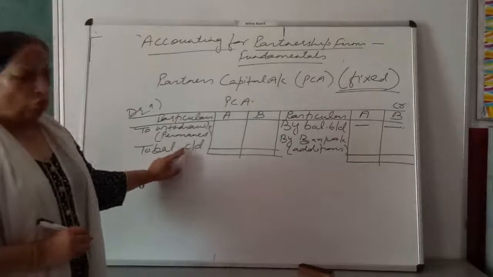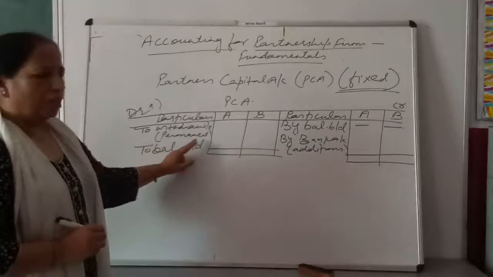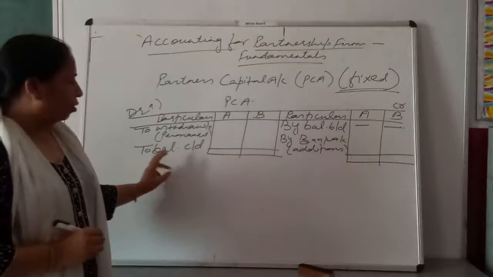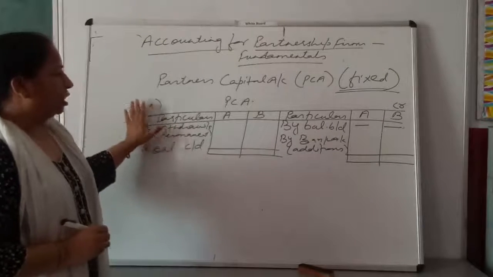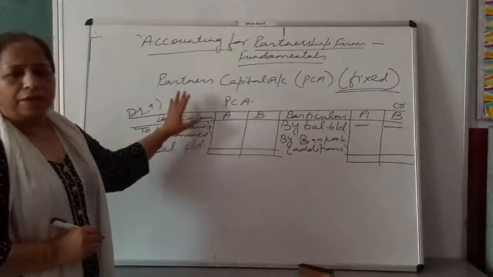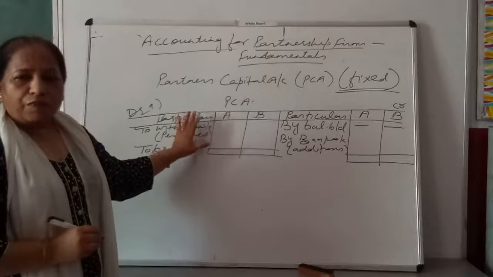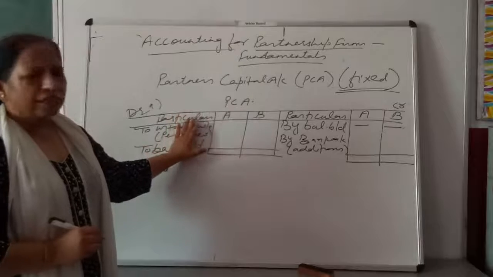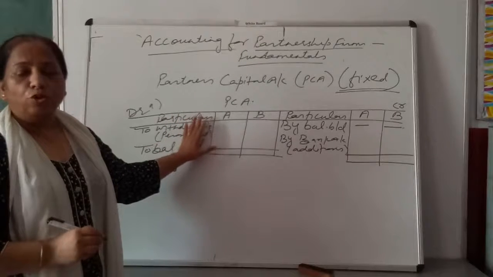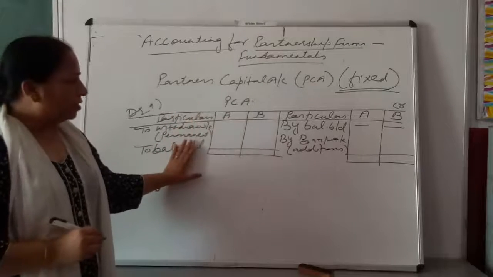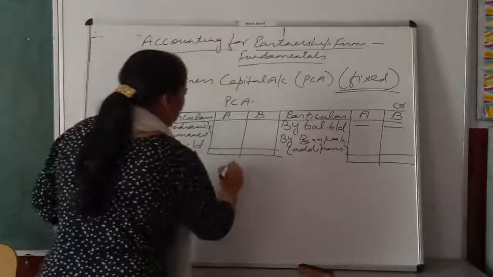Closing balance, you will show "to balance c/d", balance carried down. This is the closing balance of the capital. So this was all about your partner's capital account when capital is fixed in nature. Am I clear? After that, other transactions of the firm you will show in the next account, that is partner's current account.